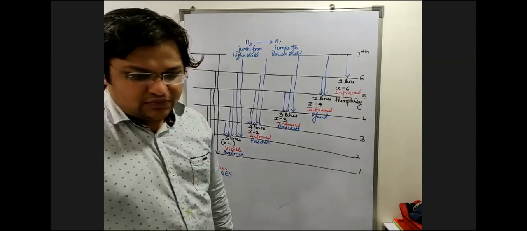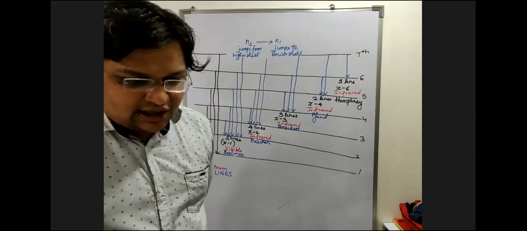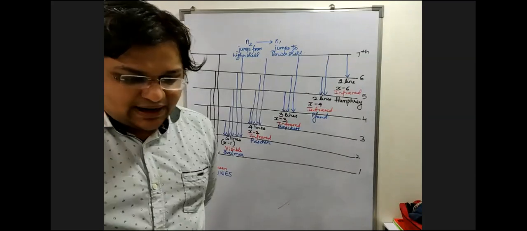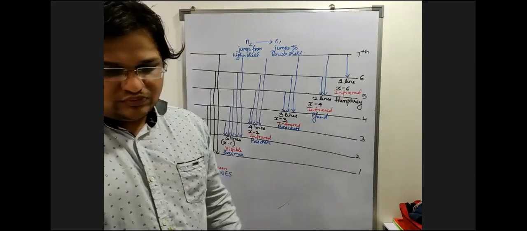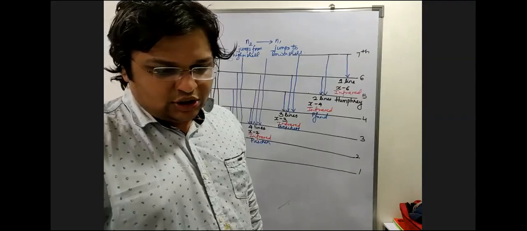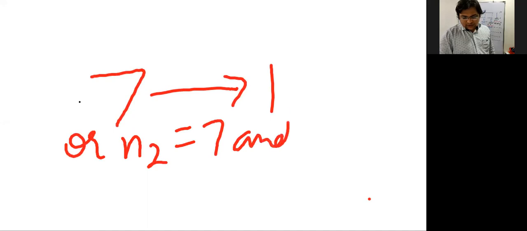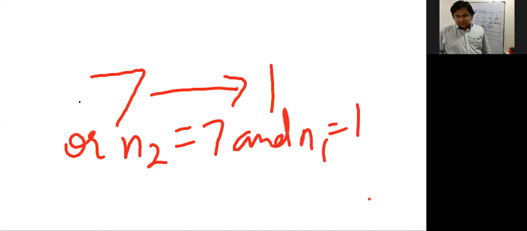Right over there, the first question. Question number 1. Draw the spectral diagram for 7 to 1, or I can frame it as draw the spectral diagram when n2 is 7, n1 is 1.